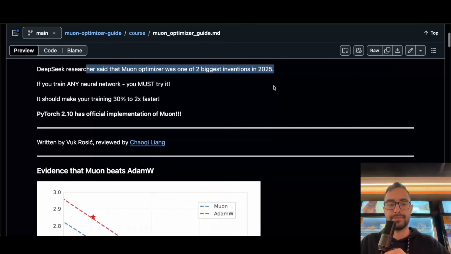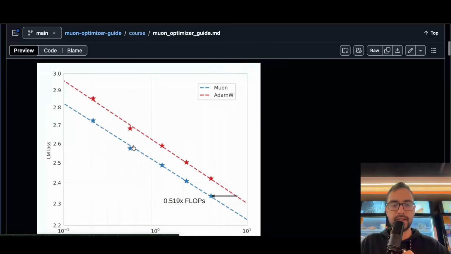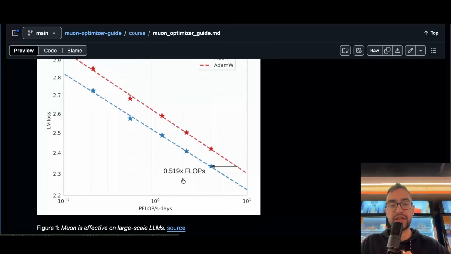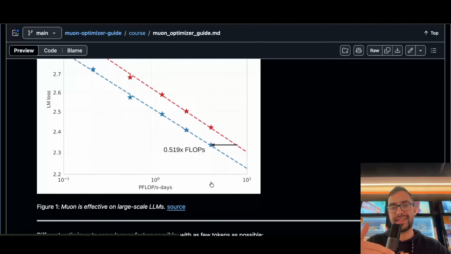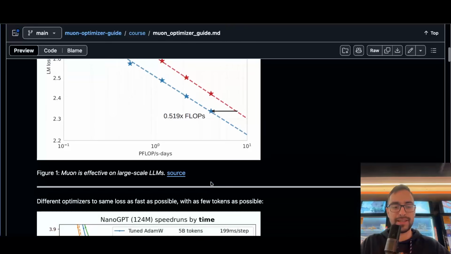by DeepSeek. Here you can see some experiments. Muon took almost half the compute to achieve the same loss. Usually you can get 30% less compute, 20, 30, 50 percent, 2 times, etc.